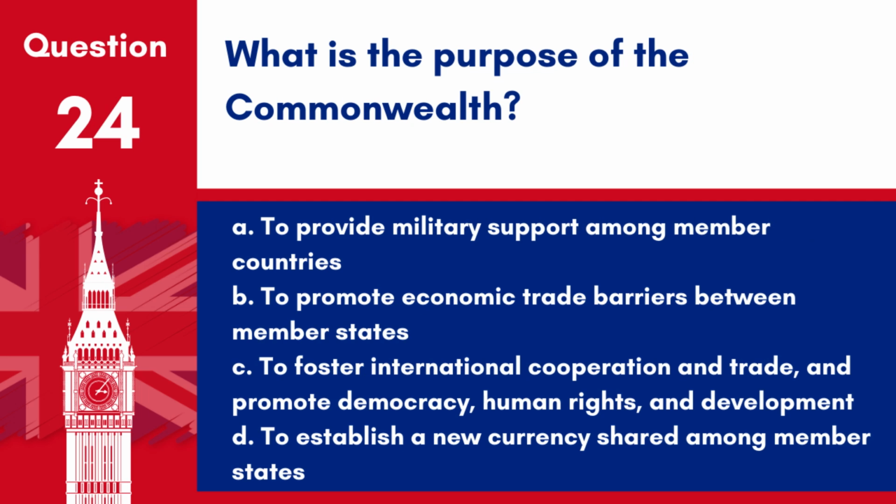What is the purpose of the Commonwealth? A. To provide military support among member countries. B. To promote economic trade barriers between member states. C. To foster international cooperation and trade and promote democracy, human rights and development. D. To establish a new currency shared among member states. Answer: C. To foster international cooperation and trade and promote democracy, human rights and development. The Commonwealth aims to support its members in achieving development, democracy and peace.